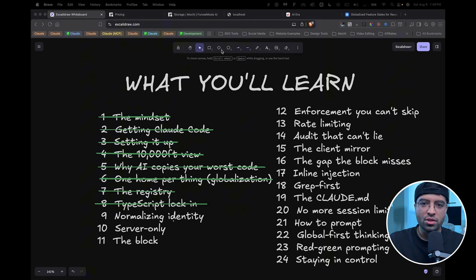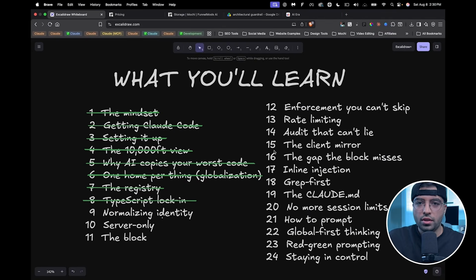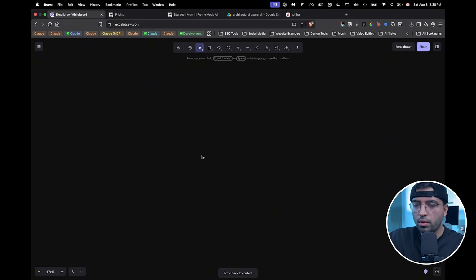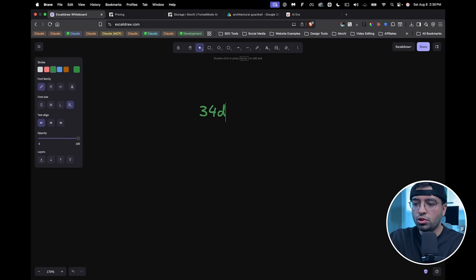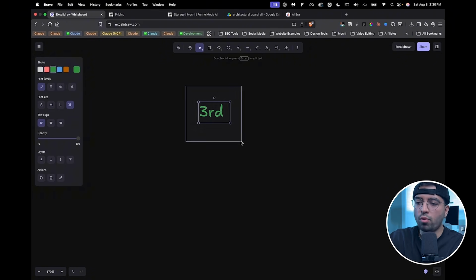So that concludes our TypeScript lock-in module. Let's move on to the next stage now. So in this module, we're going to learn about normalizing identity. So in the real world, you're probably going to use some sort of third-party library to power up some features in your app. Some may use third-party libraries for authentication, for form builders, for whatever it is, right?